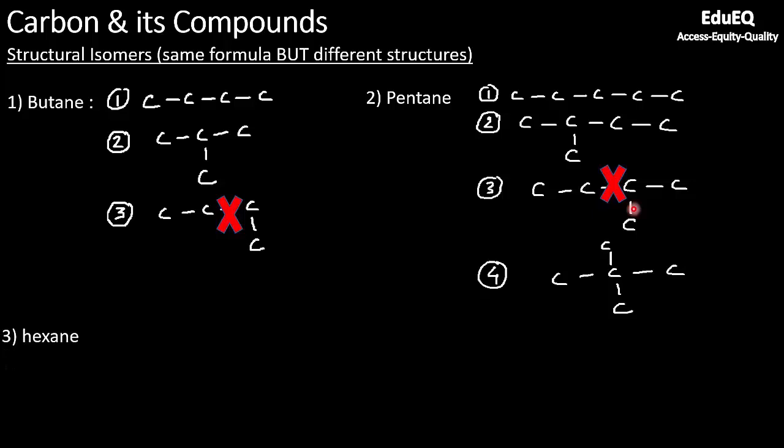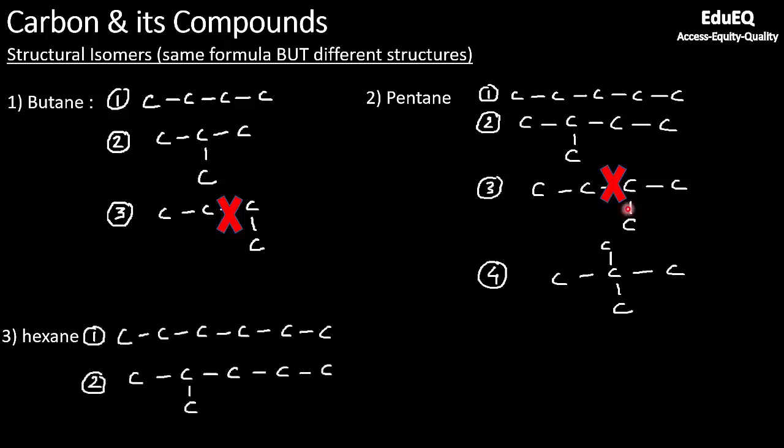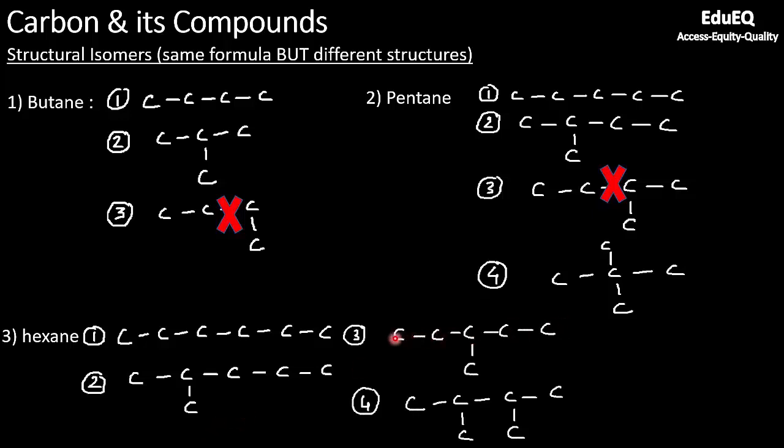Now coming to hexane, which is more interesting. As the number of carbons increases, you will find more isomers. So if you look here, this is n-hexane, you can count till 6. Then 1, 2, 3, 4, 5, you are counting only till 5, and this carbon is at the second position. So again, these two are isomers. Then coming to here, you can count till 5, but it is at the third position.